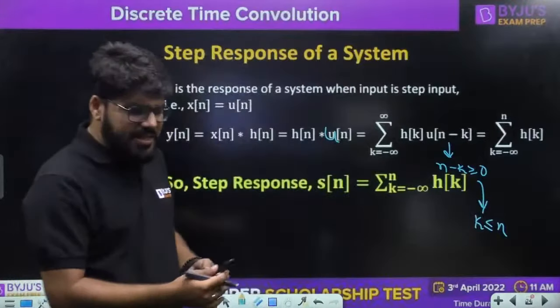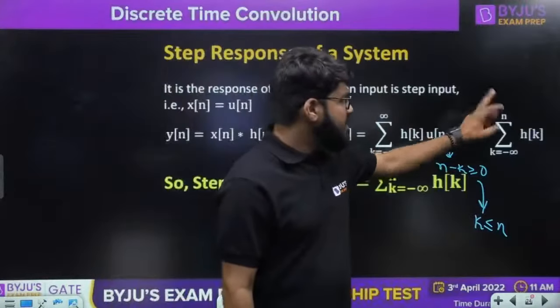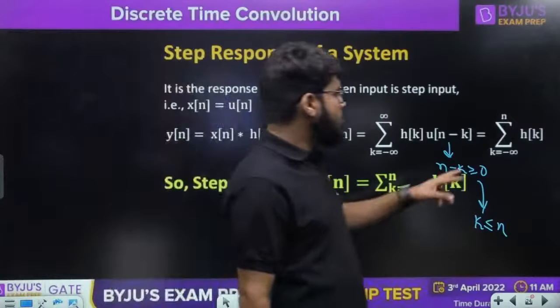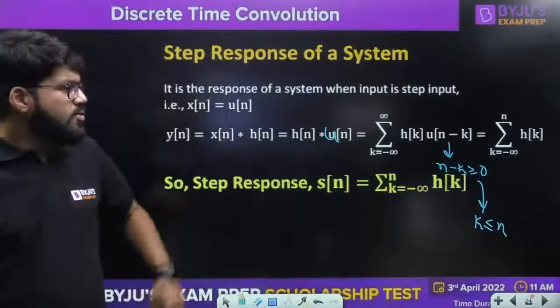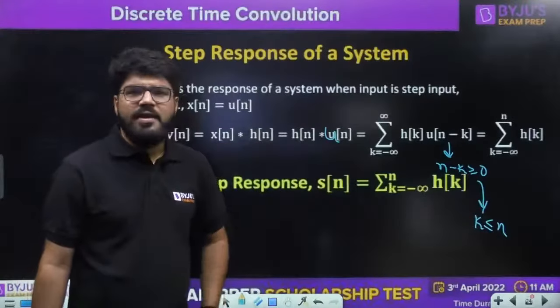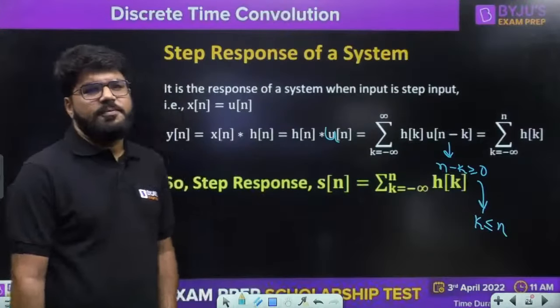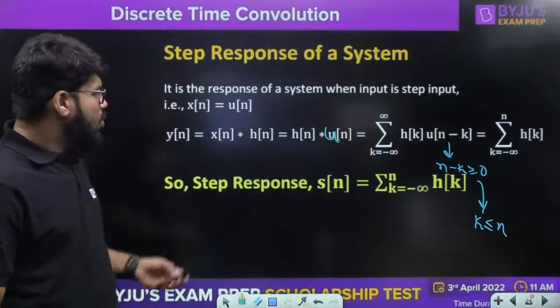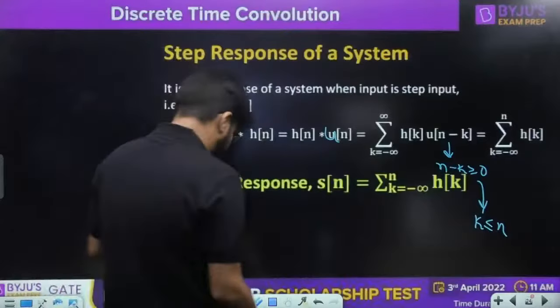Now just see, in general the limit of k is minus infinity to infinity, but now it becomes minus infinity to n only. So the output is equal to the summation from minus infinity to n of h of k, right? What is the relation between the step response and the impulse response? I'll write down this one separately.